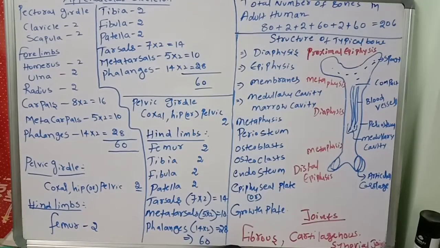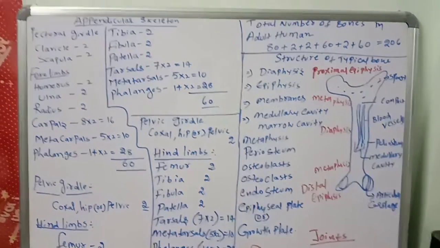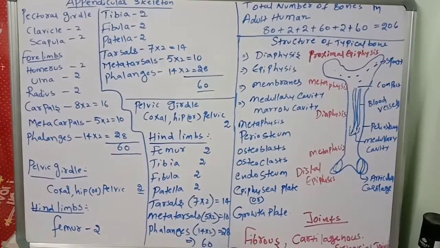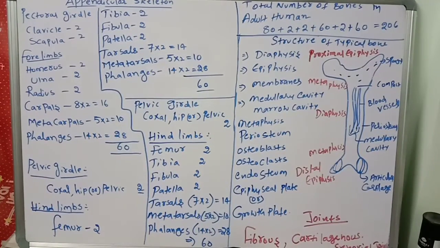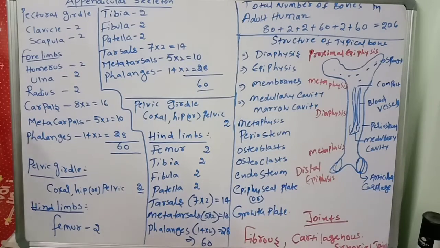Good morning, children. Today we are going to discuss another important chapter, that is the appendicular skeleton system. Yesterday we discussed the axial skeleton system.